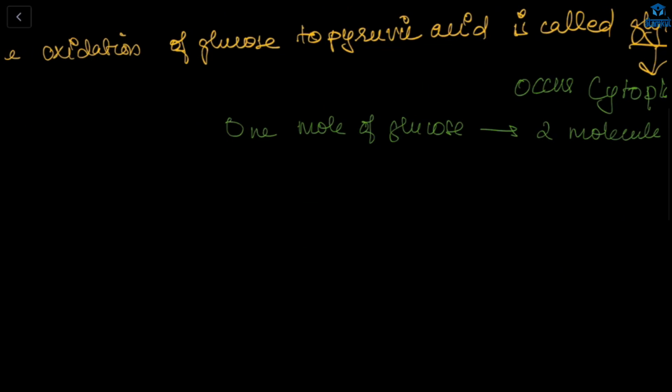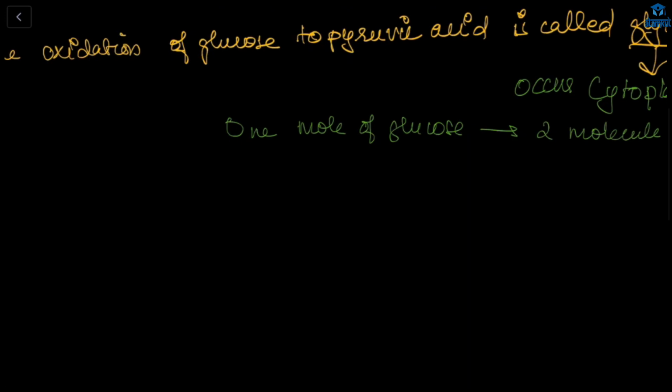If oxygen is present, it will be converted into carbon dioxide, water, and energy. If it is not present, it will be converted into ethanol and carbon dioxide. Also, it can be converted to lactic acid. It will depend on the cell where it is happening.